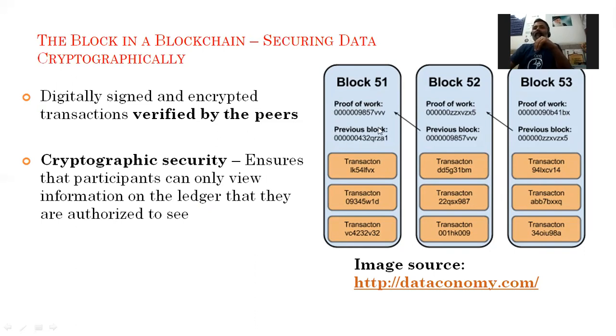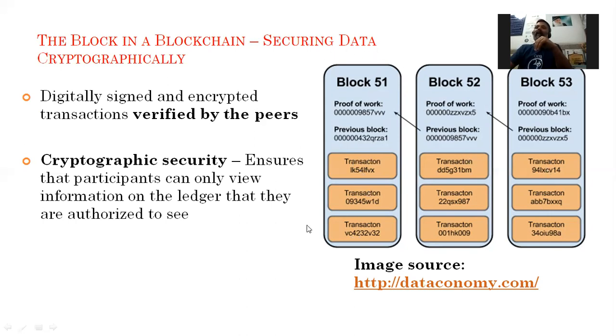This previous block hash is the hash code which I discussed in the last lecture. That is a hash pointer, basically. So this hash pointer will point to this one, and this pointer will point to this one. And these are the list of transactions.